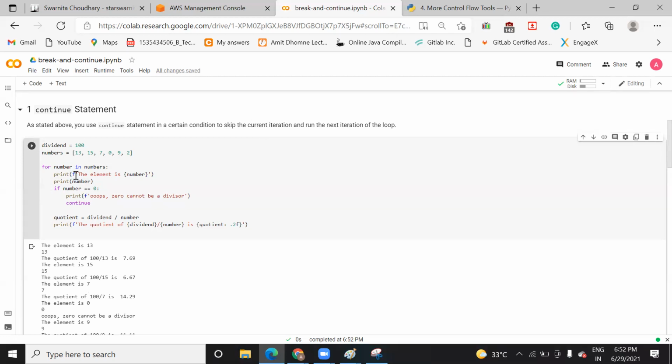But this is a string function. When you want to use an integer value, a number, within a string, then you need this. This f is nothing but the string function, or string format as we say. Within single quotes, whatever you write is a string. So if you want to use the value of a particular variable inside it, we use this string format. But if you normally use the variable only, then you don't need it.